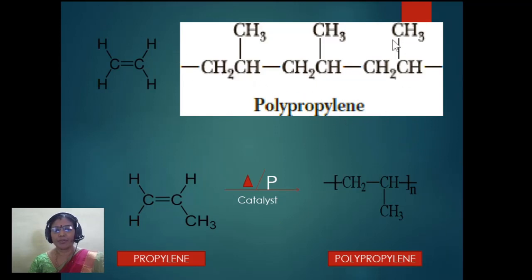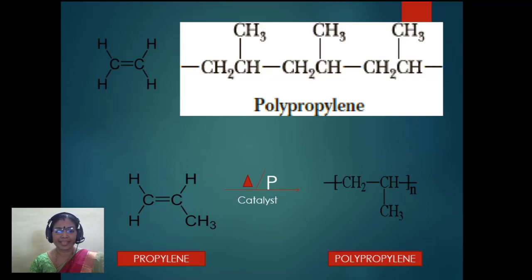Next one is polypropylene. Polypropylene is obtained by the polymerization of propylene. So what is propylene? In ethylene, when one hydrogen is substituted by a methyl group. This is ethylene; we already learned ethylene's formula is CH2 double bond CH2. In ethylene, if we replace one hydrogen by a methyl group CH3, you get propylene.